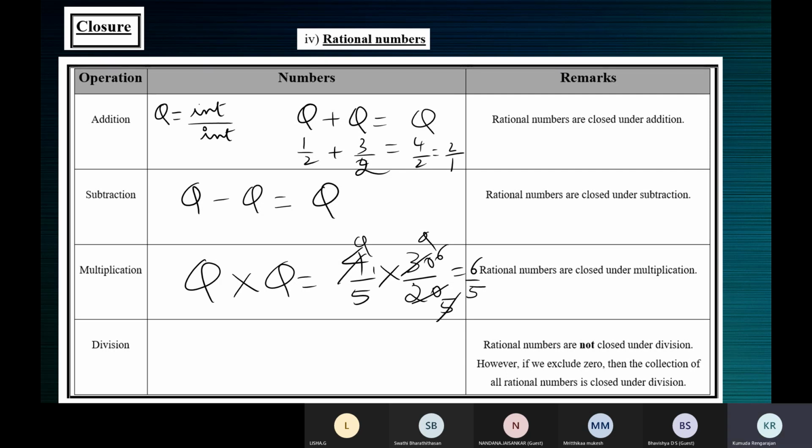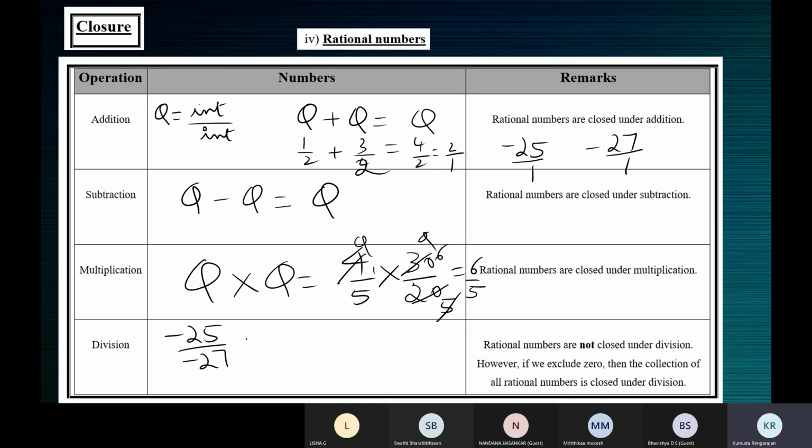And rational numbers are also closed under division. If you divide any number, say minus 25 by minus 27, it's a rational number. Even minus 25 is a rational number, children, because it is minus 25 by 1. Minus 27 is rational.